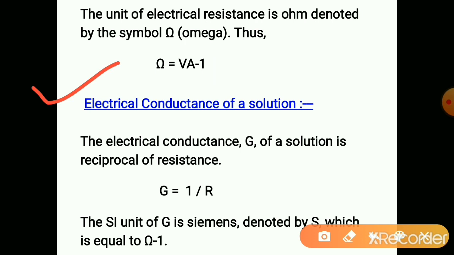Electrical conductance of a solution is the reciprocal of resistance.